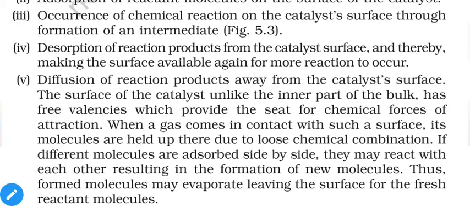So if different molecules are adsorbed side by side, they may interact with each other, resulting in the formation of a new molecule. That means if we have reactant A and reactant B both in gaseous state, for example H2 gas plus I2 gas gives HI gas. So in this case we have two different types of molecules. When both of them are present inside the container, then interaction between hydrogen and iodine molecules is comparatively very low because they do not attract each other normally.